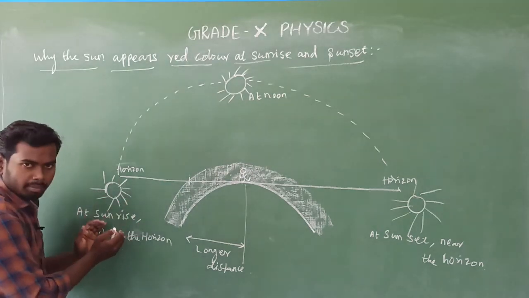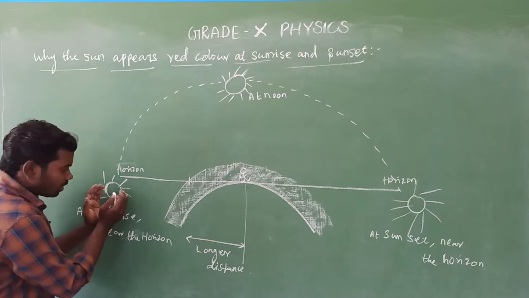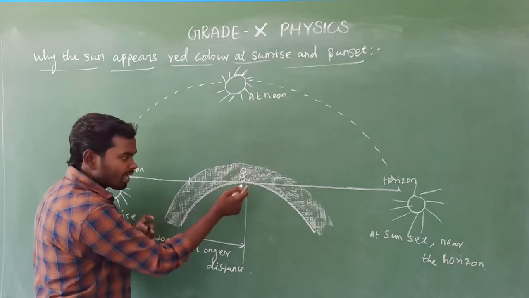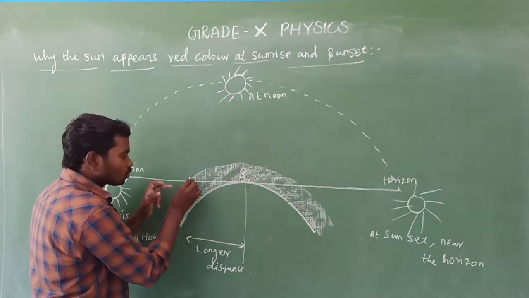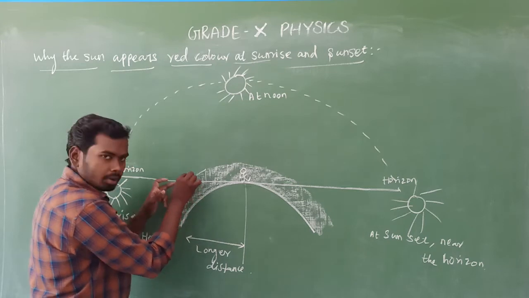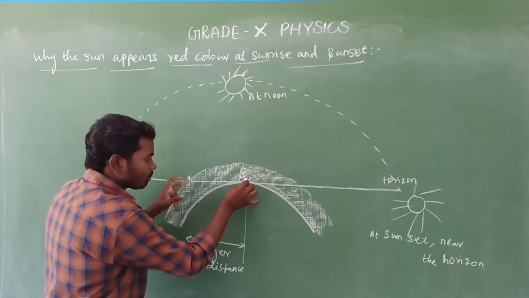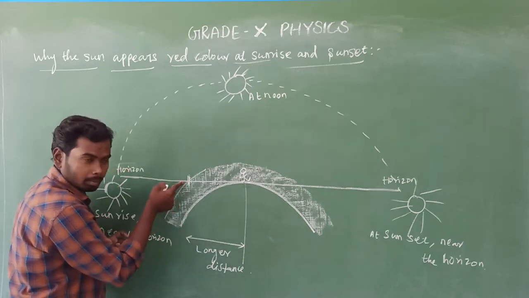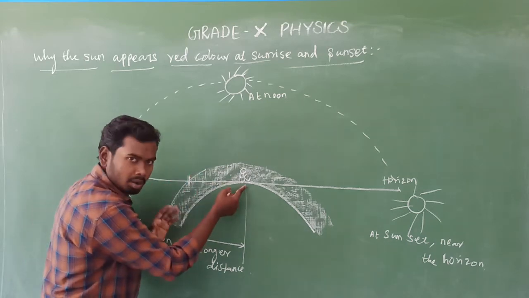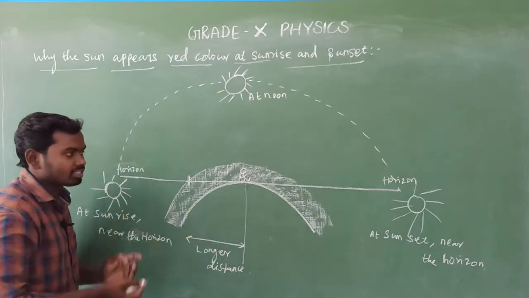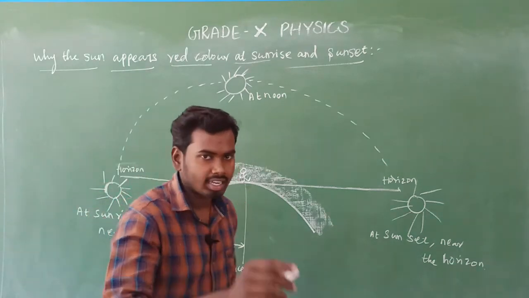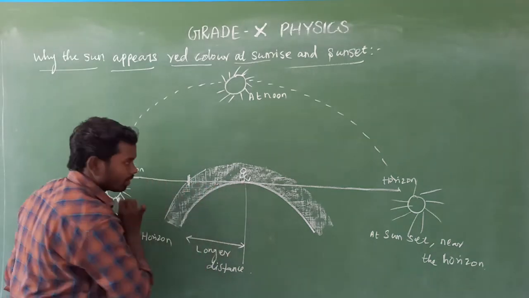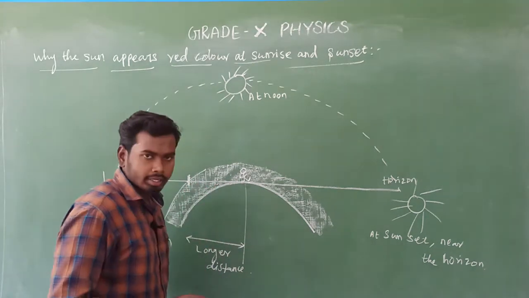So this is sunrise. Am I right? During sunrise, the sunlight has to travel a longer distance to reach us because we are observing here. So this is the earth surface, and this is the atmosphere, and we are observing here. So the distance between the atmosphere, consider this is the atmosphere, and where we are observing, that is a longer distance. Can you see this? Yes, this distance is longer. Isn't it? Yes.